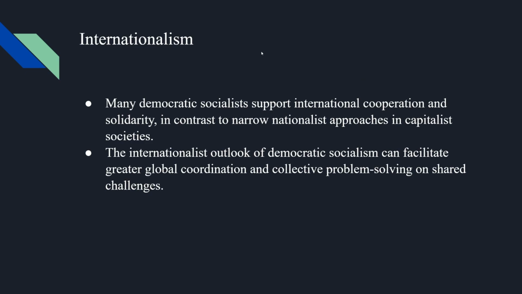Internationalism. Many democratic socialists support international cooperation and solidarity, in contrast to narrow nationalist approaches in capitalist societies. The internationalist outlook of democratic socialism can facilitate greater global coordination and collective problem solving on shared challenges.